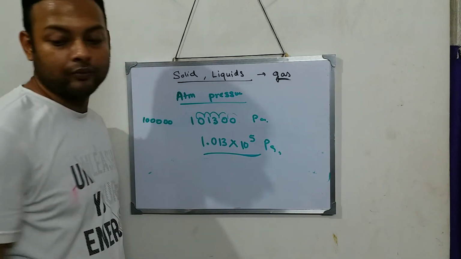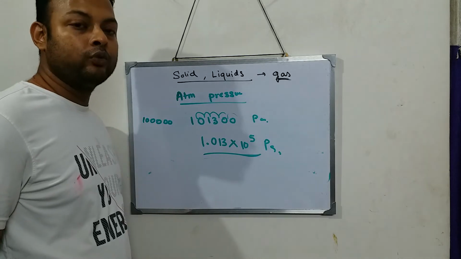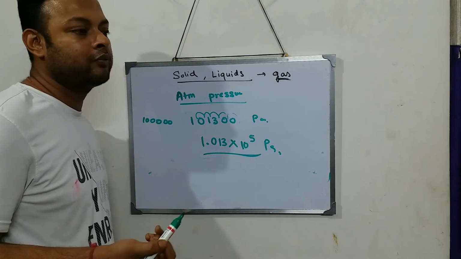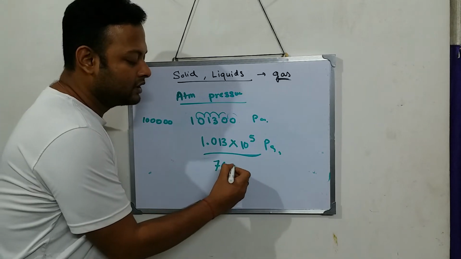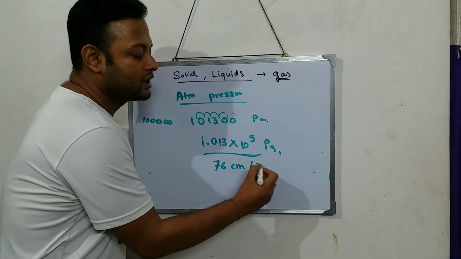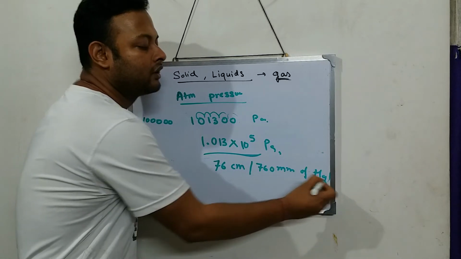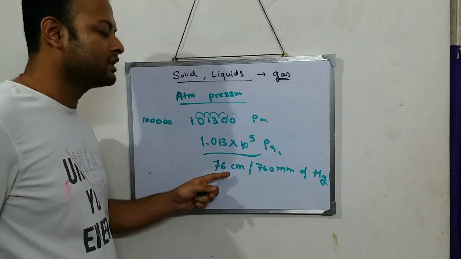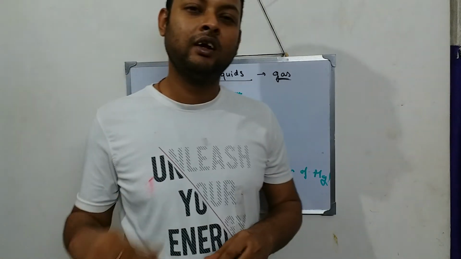Now there is something which you do not need to know in detail in class 8: atmospheric pressure is also measured as 76 centimeter or 760 millimeter of mercury. Where mercury came from, where 760 and 76 centimeter come from, that is in class 9.